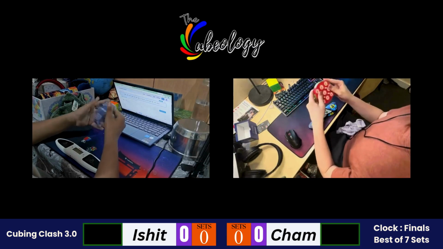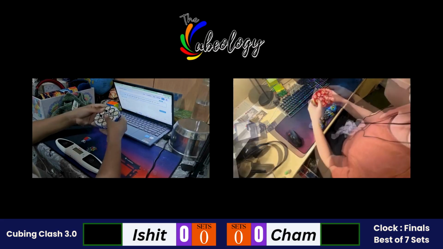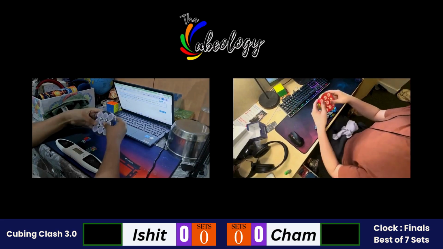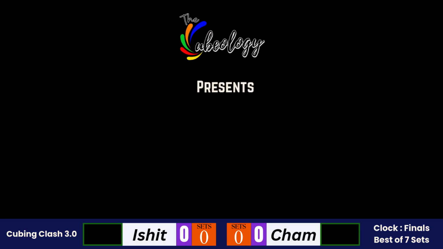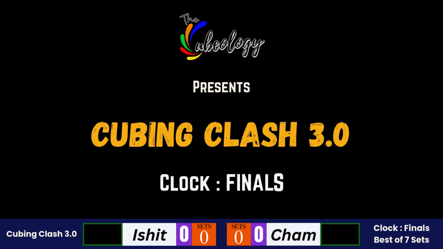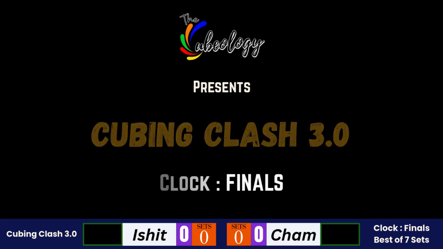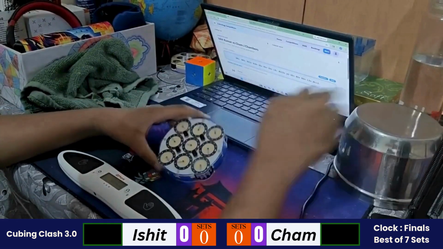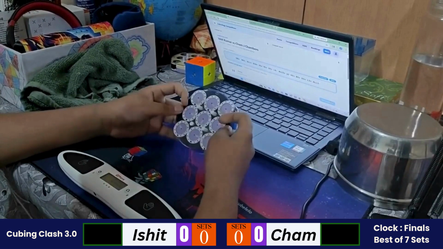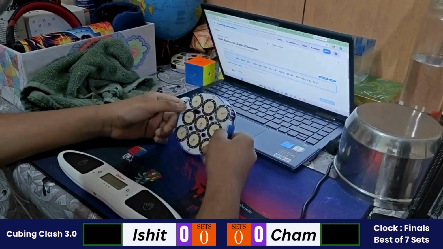This is the best of 7 sets, so whoever wins 4 sets first wins the match. Both of these solvers have competed very well in the qualifier and eliminator as well as the qualifier 2. So now they are in the finals. Starting with the first set, it will be an alternative set. So Ishit will be starting first. He has started with his inspection, as we can see.